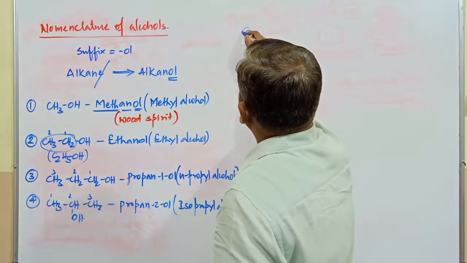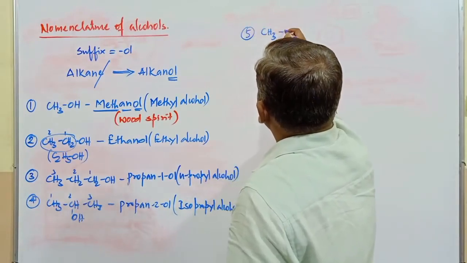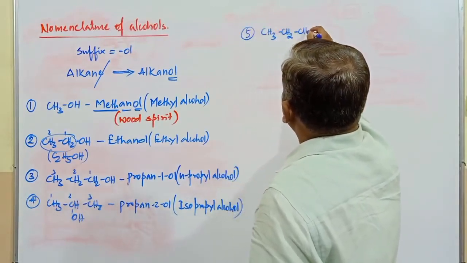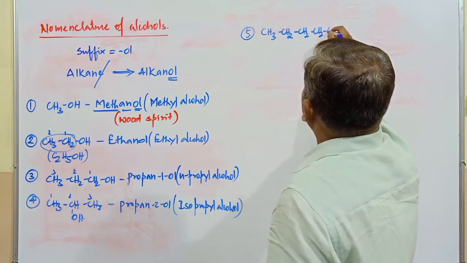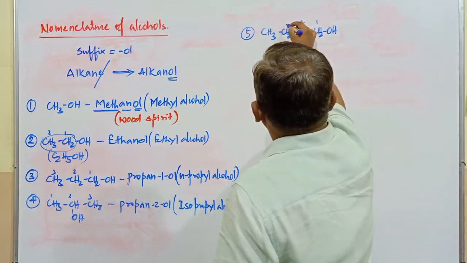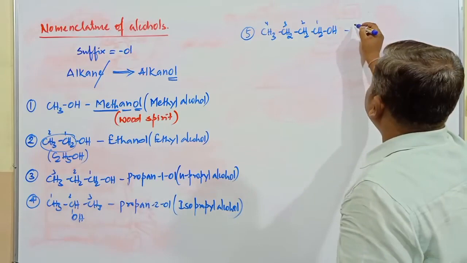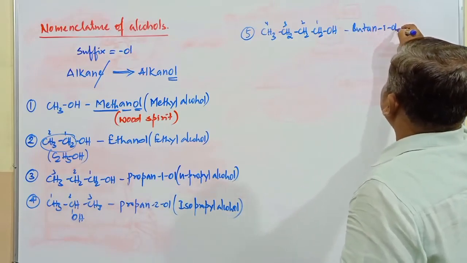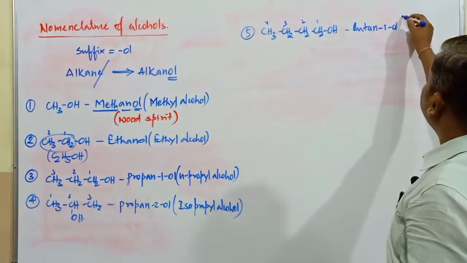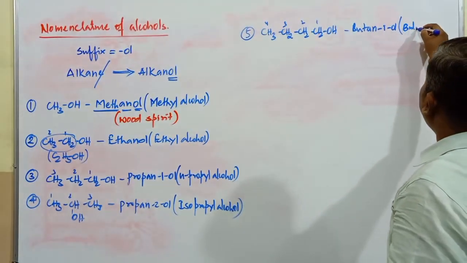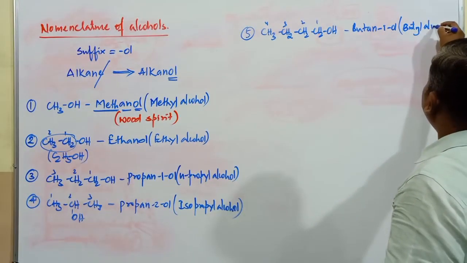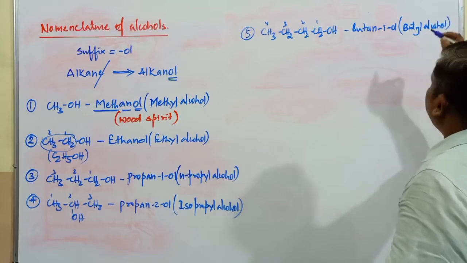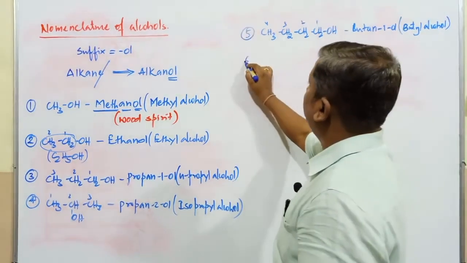Next one, fifth one, CH3, CH2, CH2, CH2OH. 1, 2, 3, 4. 4 carbon atoms are there, so it is butan-1-ol. What's the common name? n-butyl alcohol is the common name of this compound.